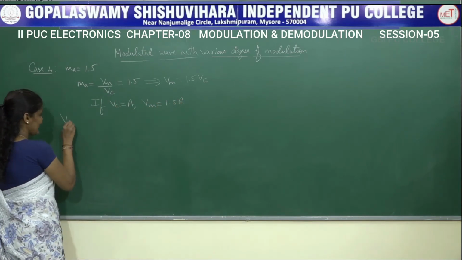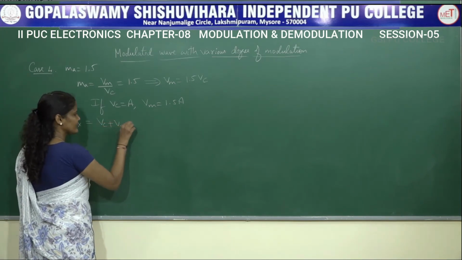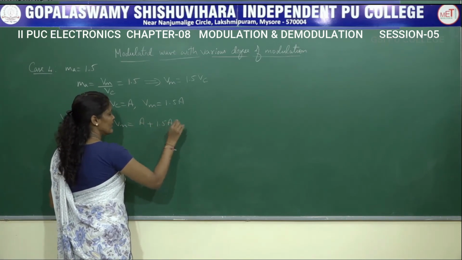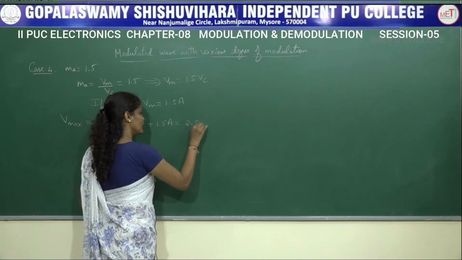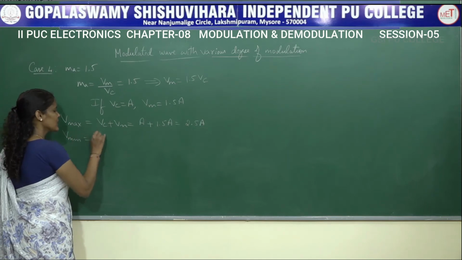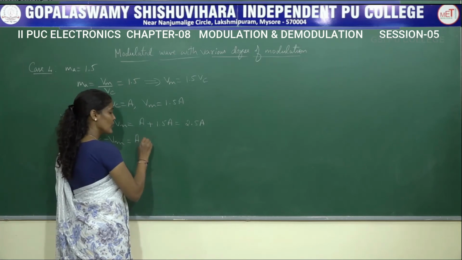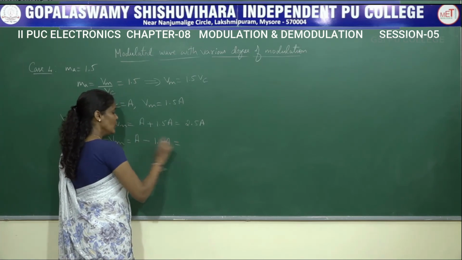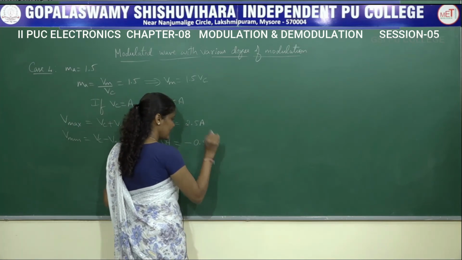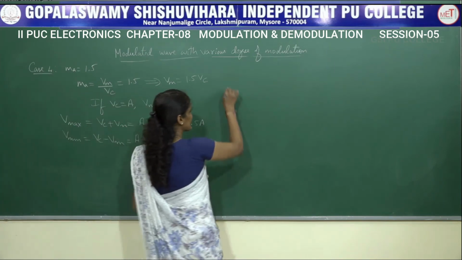Understood? Now let us calculate V maximum and V minimum. V max is Vc plus Vm, which is equal to A plus 1.5A, which is equal to 2.5A. Understood? Next, V minimum equals Vc minus Vm. Vc value is A, Vm value is 1.5A. 1 minus 1.5 gives me minus 0.5A. I am getting a negative value over here. Now let us try to understand this pictorially.